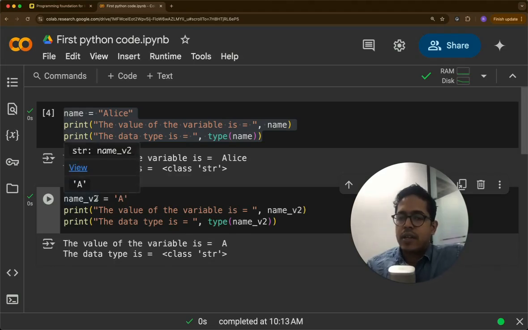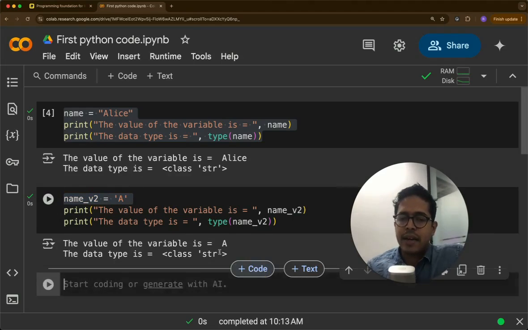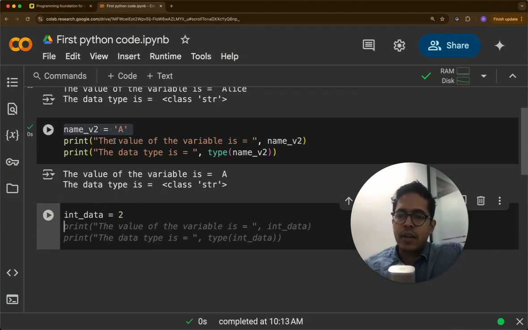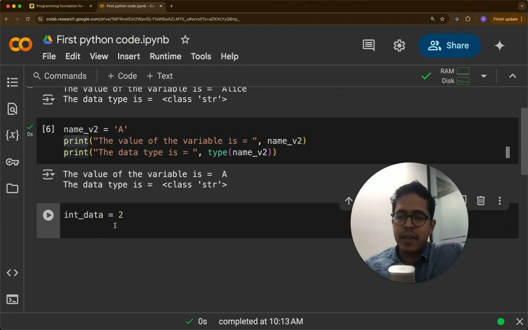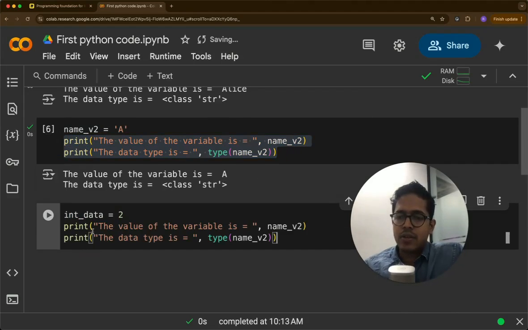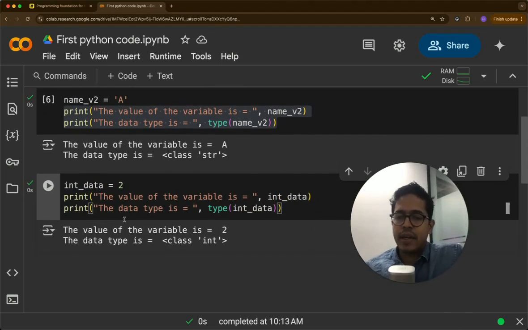All right. Now let us look at another data type, that is integer. So int data, we can put any name here, of course. int data equal to 2. Then let us print the value. Here Gemini itself is suggesting what to write. Next time we can take the suggestion. So value of data type is int data and data type is this. Here it should show that the value of the variable is 2 and the data type is class int.